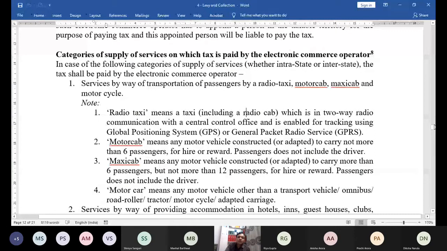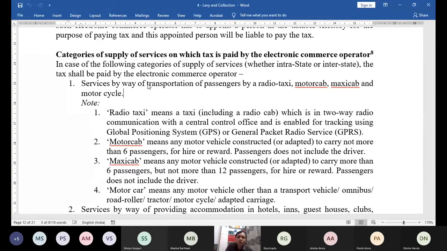First is transportation of passengers, not goods. If goods are transported through an electronic commerce operator, then the ECO is not under obligation to deposit the tax. Either the supplier will pay or the recipient will pay; we have to check other sections, whether 9(1), 9(3) or 9(4). But for passengers, the ECO has to pay the tax.